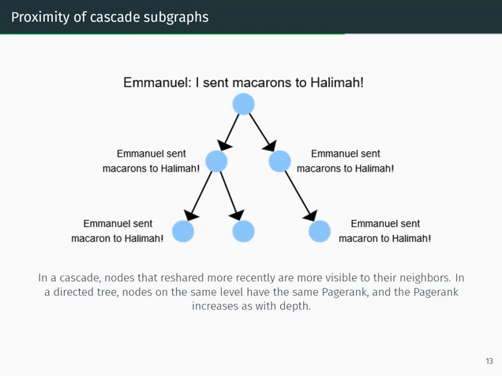We now explain how our proximity measure works for cascade subgraphs. In this example, Emmanuel, after sending macarons to Halima, went on Twitter and wrote about it. His followers retweeted his tweet. The followers of his followers also retweeted the tweet. In a cascade, nodes that reshared more recently are more visible to their neighbors. In the directed trees, nodes on the same level have the same PageRank, and nodes' PageRank increases with depth. So, in a cascade subgraph, nodes are more important if they are lower in the tree.